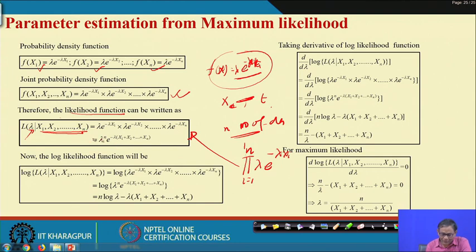So this is lambda to the power n times e to the power minus this sum. To simplify, you take the log of the likelihood function. Lambda to the power n becomes n log lambda, and the e to the power terms become the sum of this.